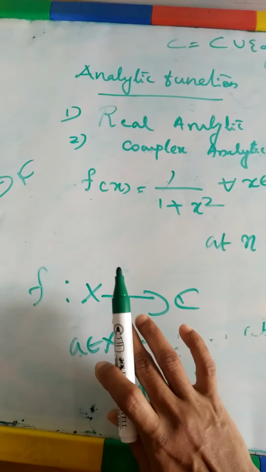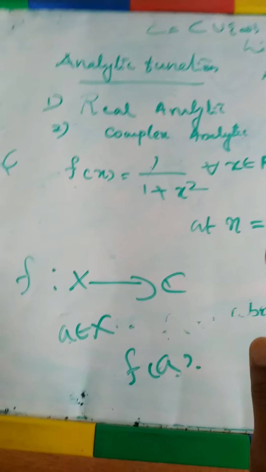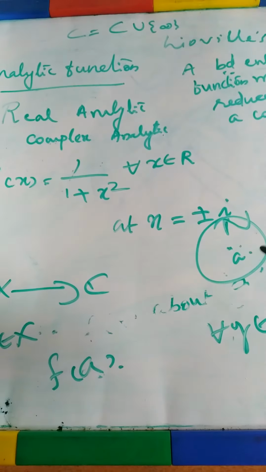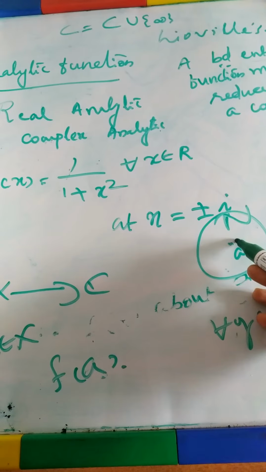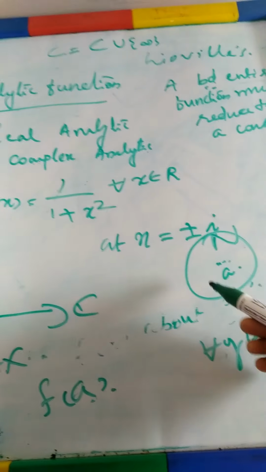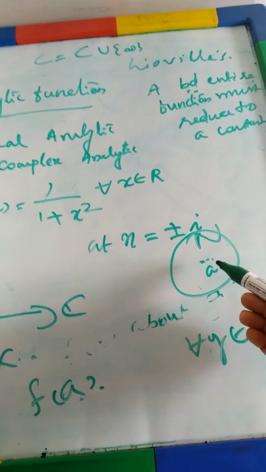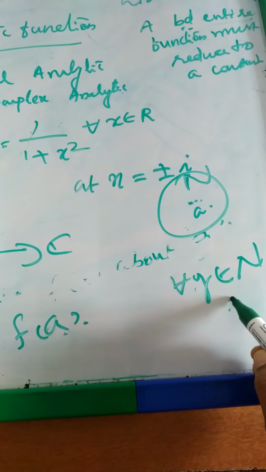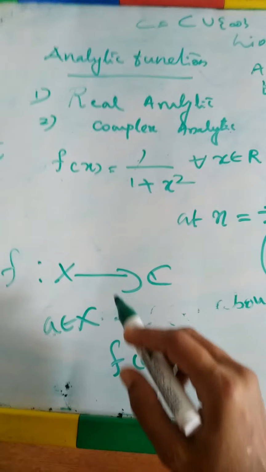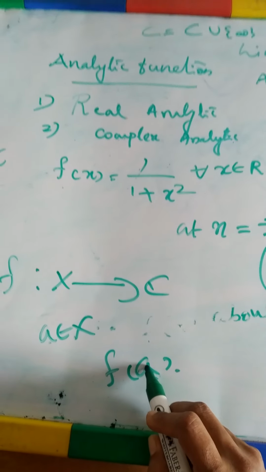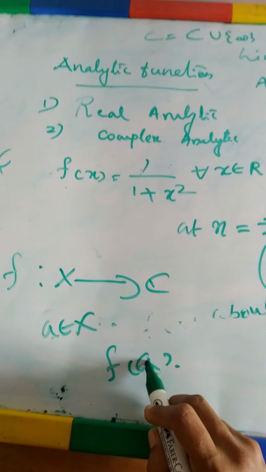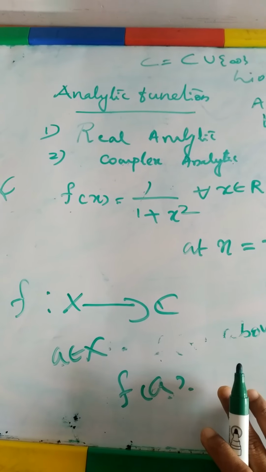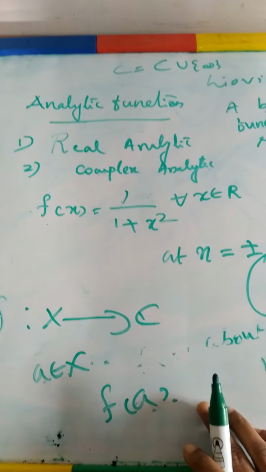If that function has a power series about that point with that point as center, and there exists at least one neighborhood N of a such that for every y belongs to N your power series converges to f(a), then we can say that f is analytic at the point a.